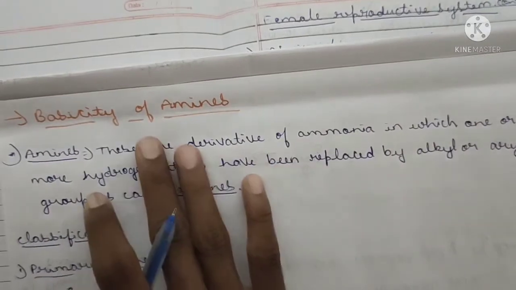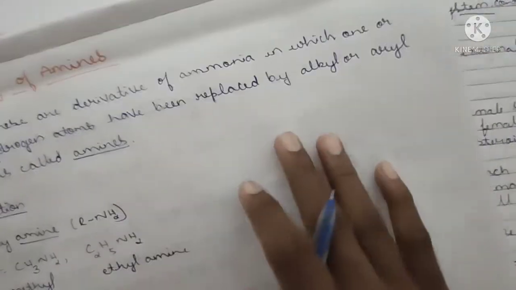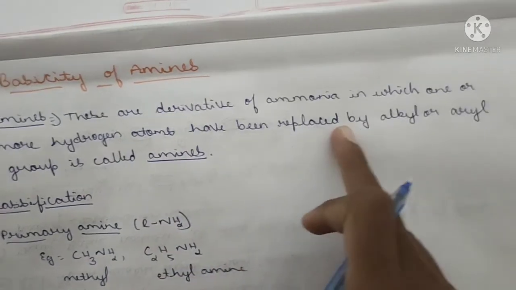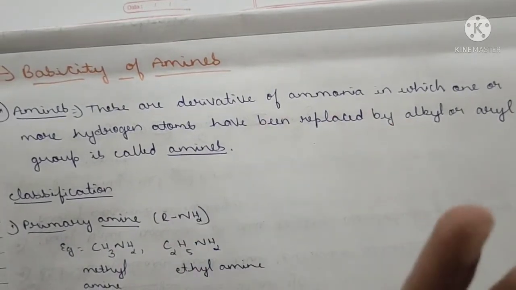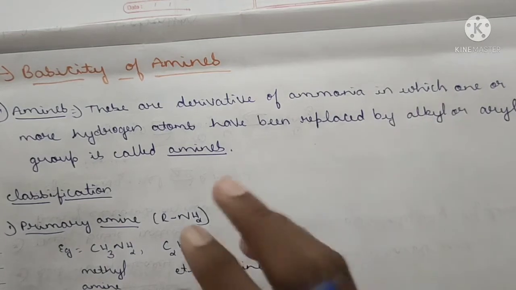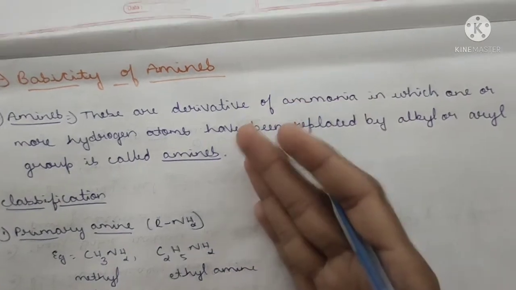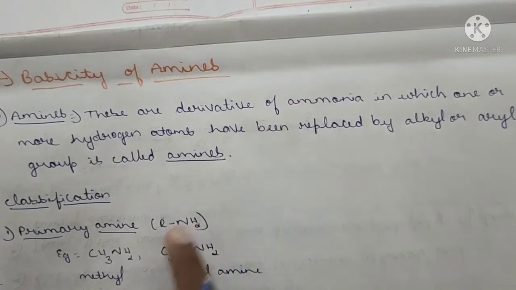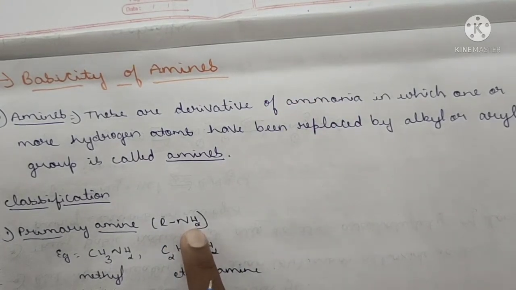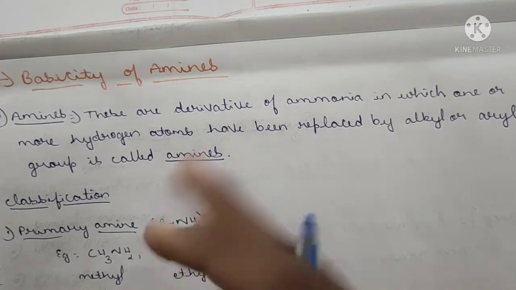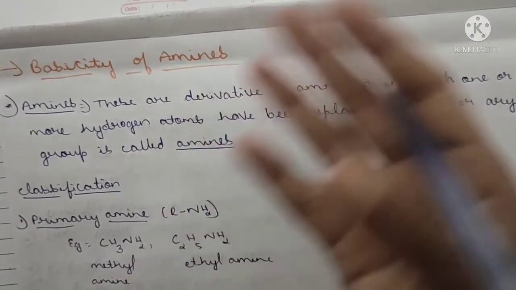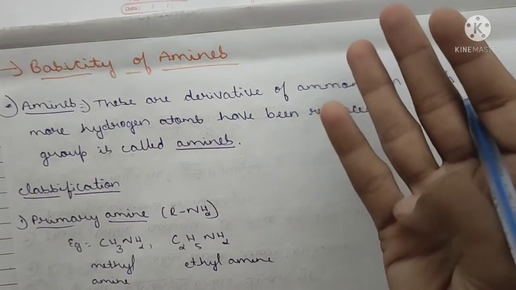As we know, amines are the derivatives of ammonia in which one or more hydrogen atoms have been replaced by an alkyl or aryl group. It is the derivative of NH3, that is ammonia. Here one or more hydrogens, that is H, can be replaced by the alkyl R group or aryl group. That is nothing but amines. These amines are classified as primary amine, secondary amine and tertiary amine.